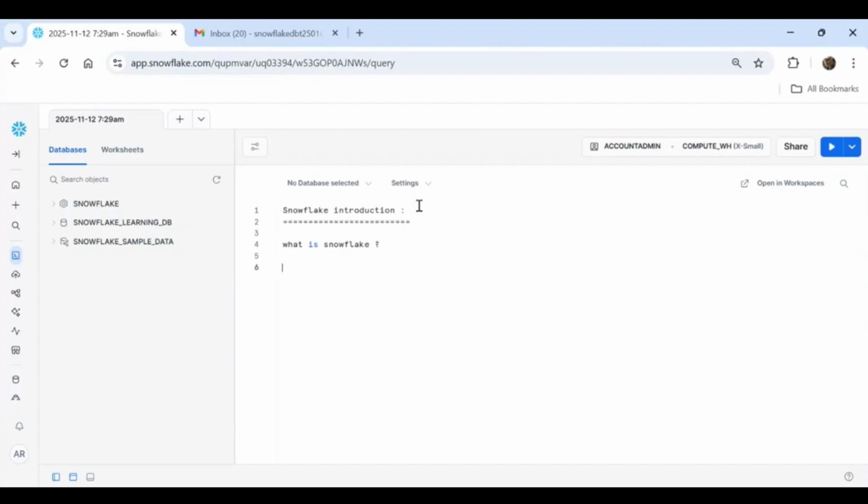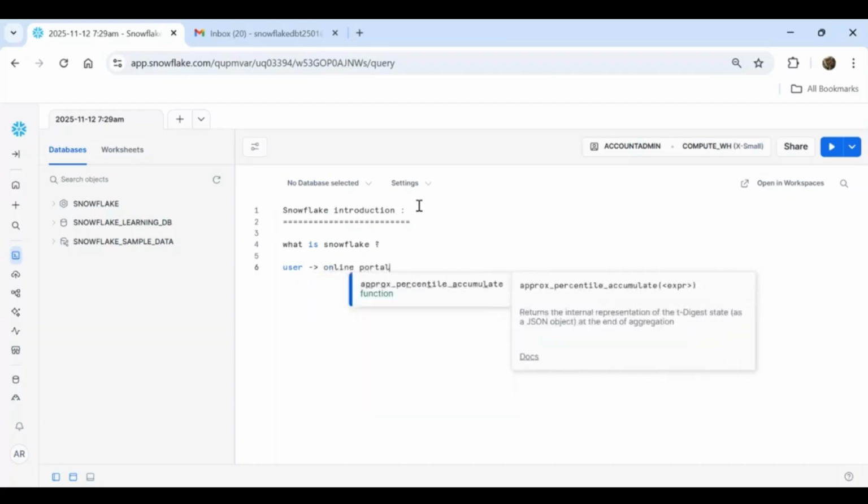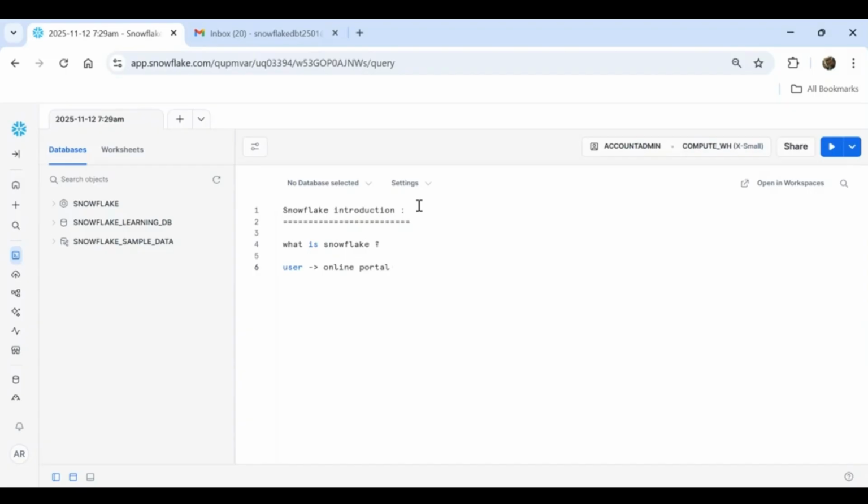For example, let's say you are the user purchasing something from an online portal. It can be anything: booking a flight ticket, a train ticket, a bus ticket, or purchasing some garments.